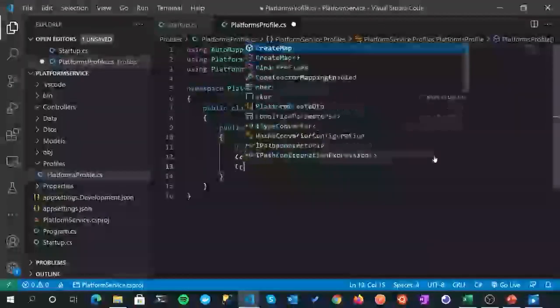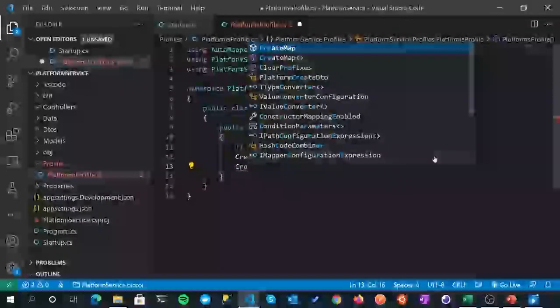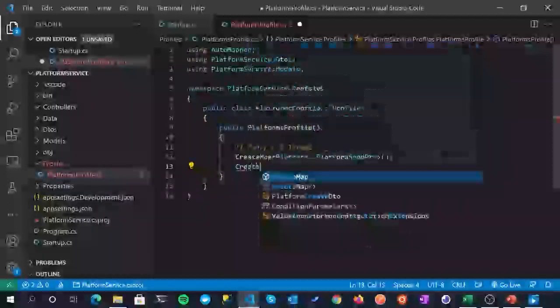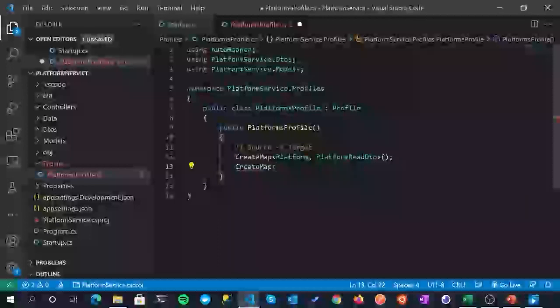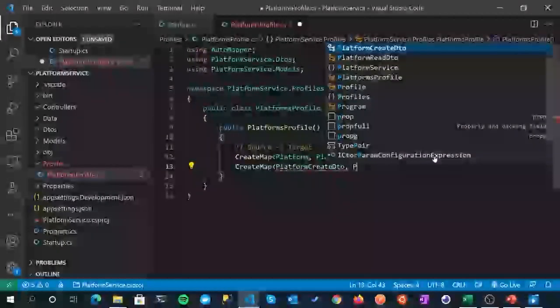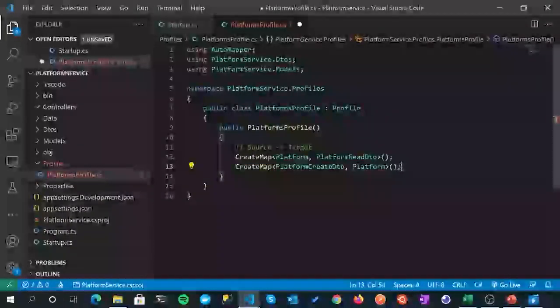So just before we finish off, we'll create our last mapping, and this one is for the creation scenario. So again, in this instance, the source of the data is a platform create DTO, because that is what our consumers are giving to us. That is the source of the data, and the target for that ultimately is going to be the creation of a model down in our database, a platform model in our database. So the source is a platform create DTO, and the target is a platform model, okay? So create map once again, and our source this time is a platform create DTO, and the target is a platform model. Make sure we get that correct. All right, and that's it for now.